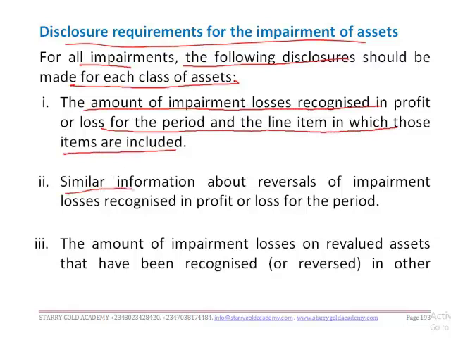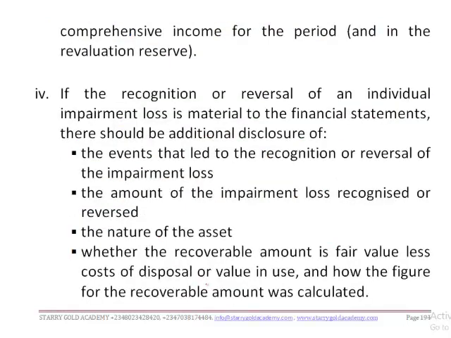Also, similar information about reversals of impairment losses recognized in profit or loss for the period should be disclosed, and the amount of impairment losses on revalued assets that have been recognized or reversed in other comprehensive income for the period and in the revaluation reserve.